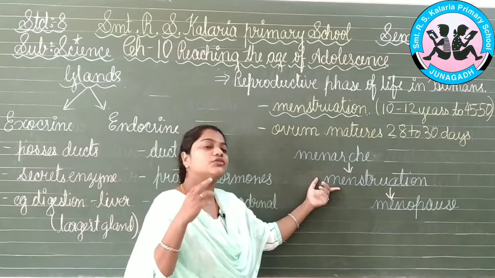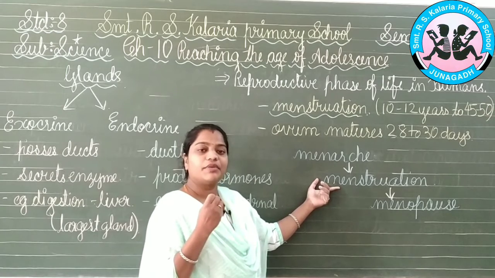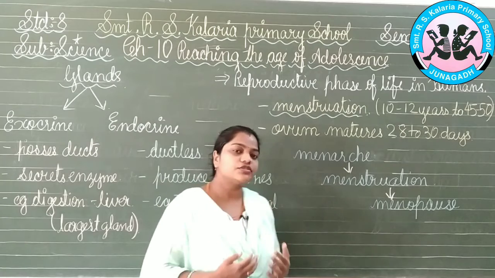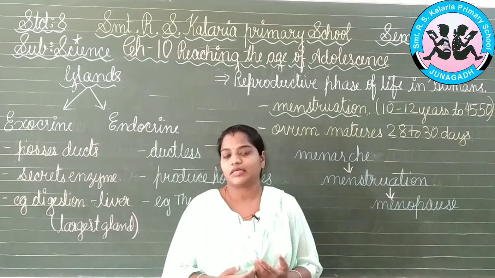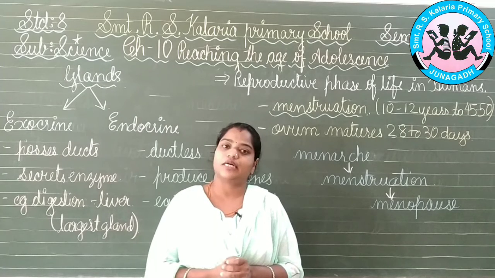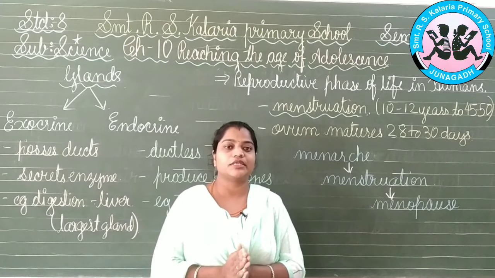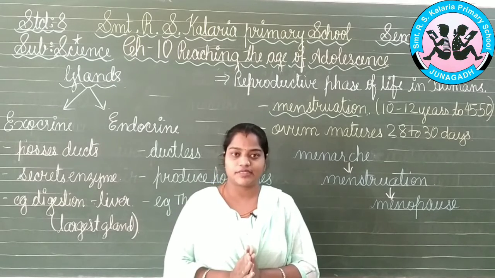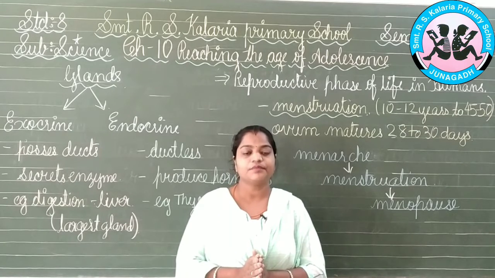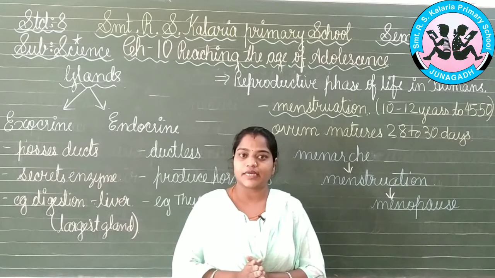Now this is what the menstrual cycle is. When the breaking up of the egg or ovum happens, the menstruation cycle starts. It continues every 28 or 30 days. After the egg has broken down at the end of the cycle, a new egg starts producing in the other ovary. For example, this month it started from the left ovary, then it reaches the uterus in 3 to 4 days. After that, what will happen?